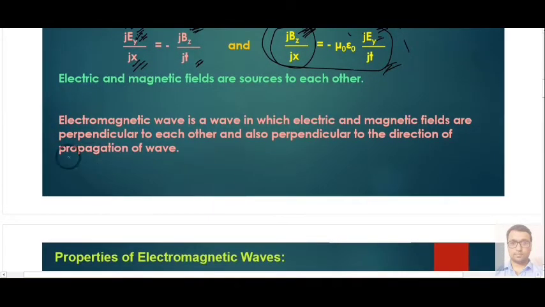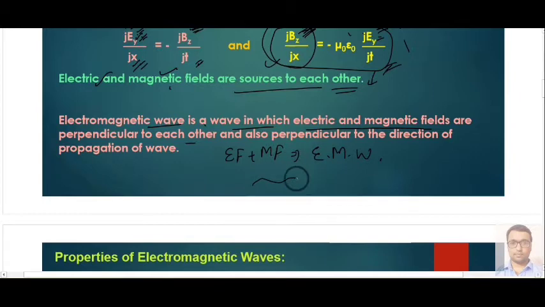Next, it is saying that electric and magnetic fields are sources of each other. From this we can conclude that both electric and magnetic fields are sources of each other, and with the help of one we can produce the other. Next, an electromagnetic wave is a wave in which electric and magnetic fields are present. With the combination of electric field and magnetic field, we get something called an electromagnetic wave.